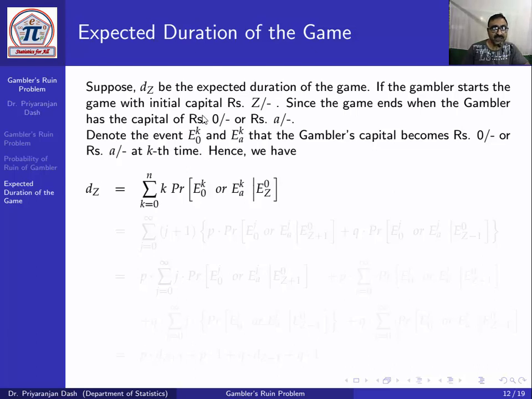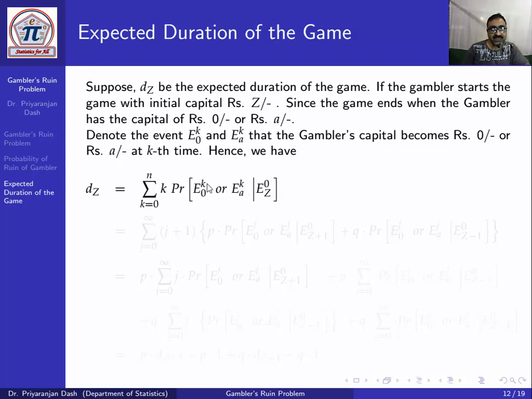So we find here the expectation of this K. So dz equal to, K equal to 0 to n, K into probability E0K or EAK given EZ0.